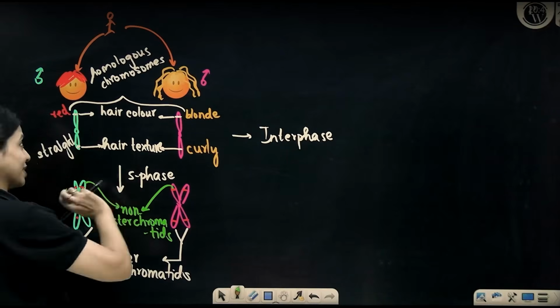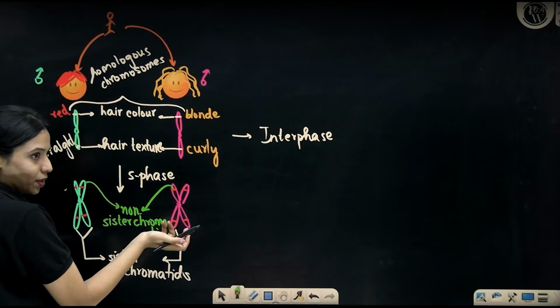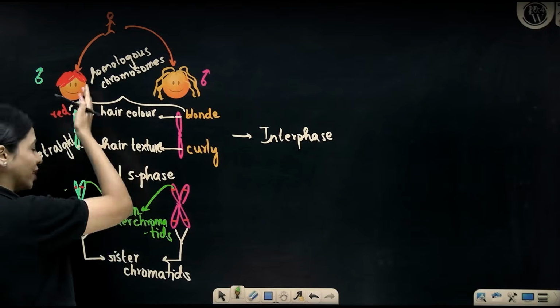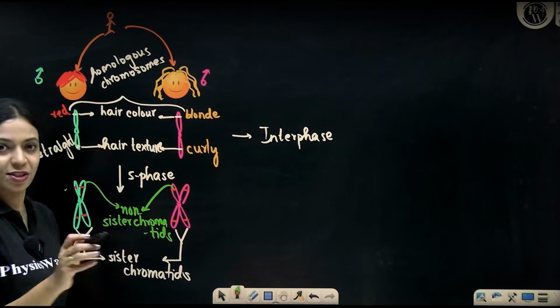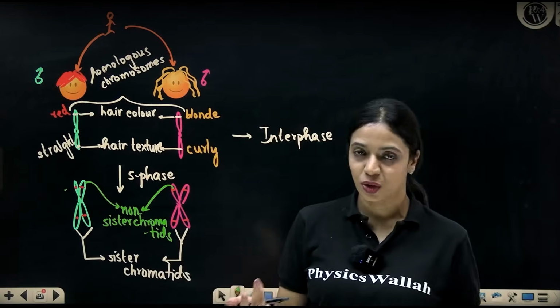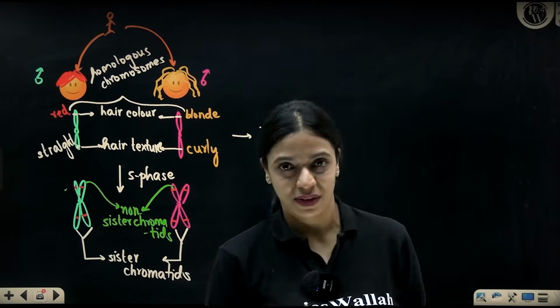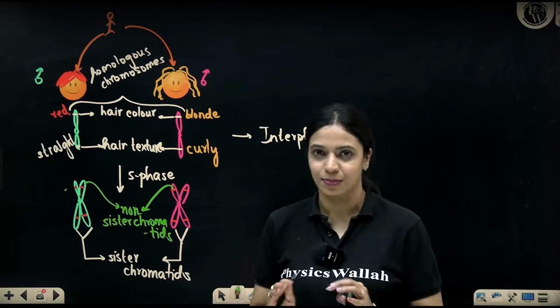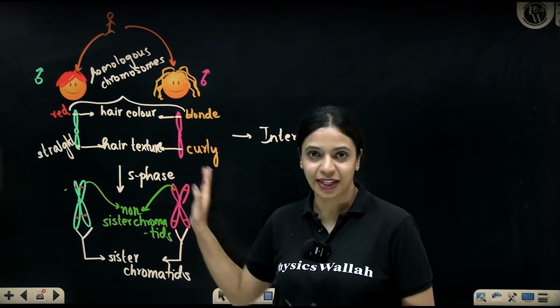Now, if both these guys had black hair, it's possible that this gene in both can be the same. For example, I've taken blonde and red hair, so the information that is present here is different. It's not necessary that in non-sister chromatids, different information has to be present every time. Both my parents have black hair, both my parents have wavy hair. So in my chromosomes, it will be the same. I am trying to say that it need not necessarily be different each time.